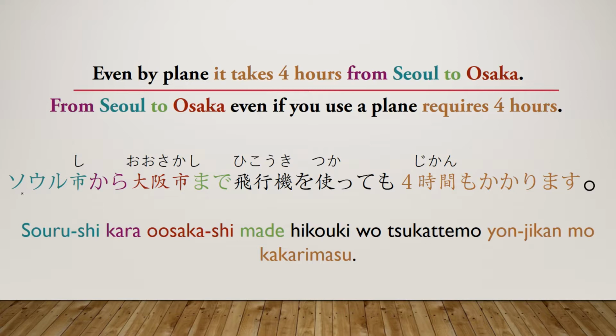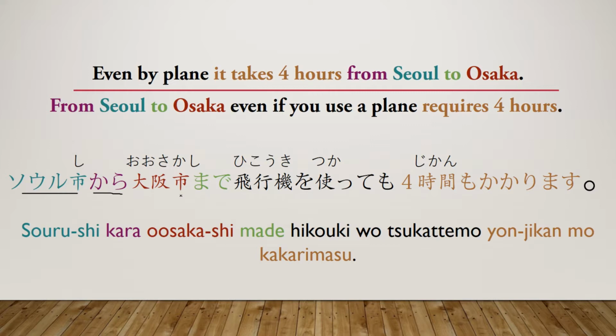So Seoul-shi, this is just Seoul City, as in Seoul City in Korea, the capital of Korea. And then kara, so this is when we're talking about a destination, not time anymore. This is a destination. So the word before kara is going to be where the destination starts, where you're traveling from. The next we have Osaka-shi.